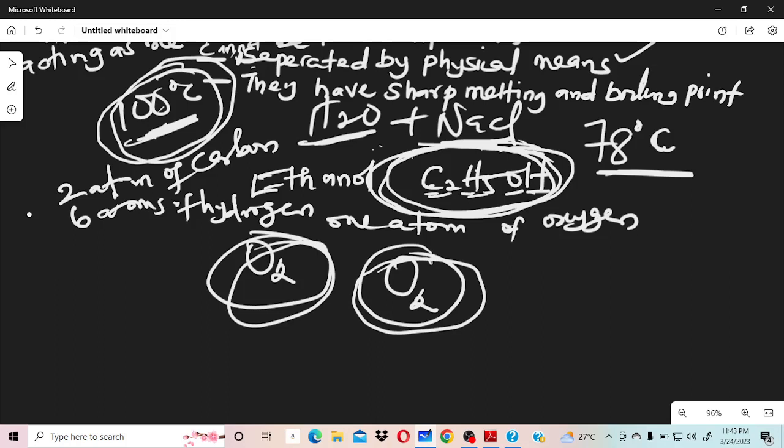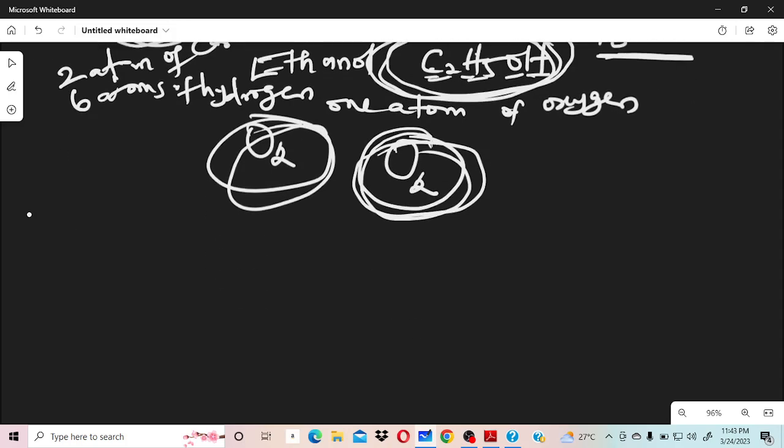And when they are chemically combined together, you cannot separate them by physical means. And your oxygen, when liquefied too, has its boiling point, which is definite. So that means oxygen too is a pure substance. From this example, I gave examples of compounds, I gave examples of elements. I hope you are following.